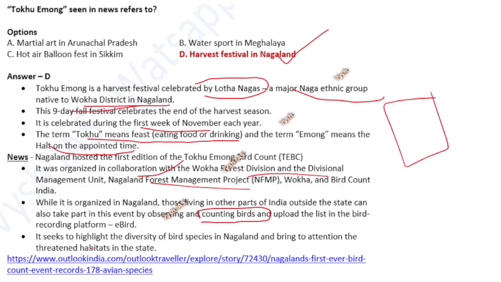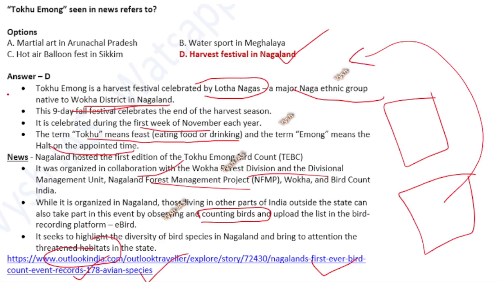This is taken from Outlook India: Nagaland's first ever bird count event records 178 avian species. That was the news which came, and UPSC notices this news, and from that they ask you the theory part. That is how we design our test series. Hopefully whichever test series you are following is doing the same for you. Else, you are studying from the wrong source.